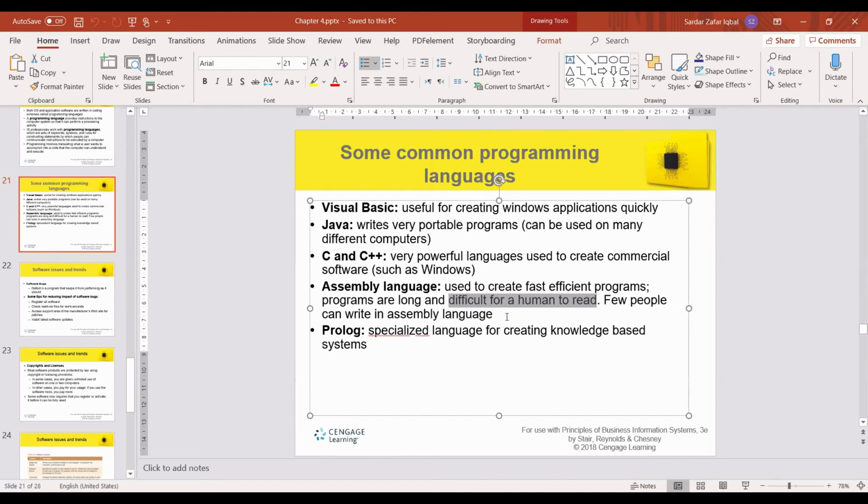Prolog is a specialized language for creating knowledge-based systems. It is a good language for that, when you need to create a system like answering the queries of the customers of your organization. So you can create some rules in this language in a specific syntax and you can create such kinds of systems.